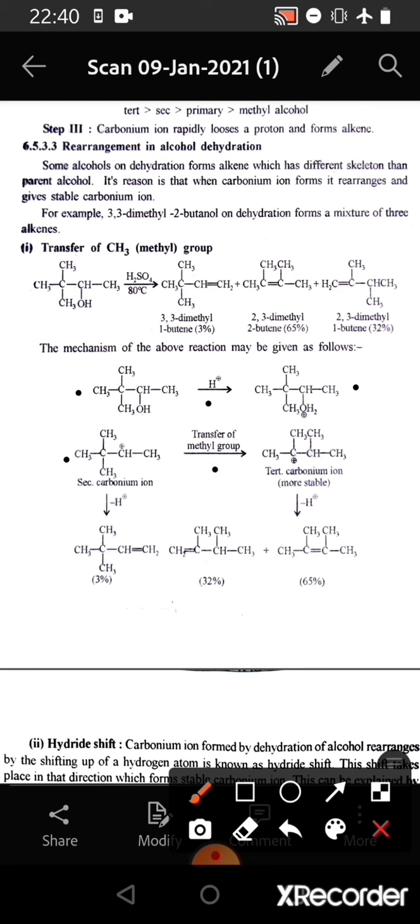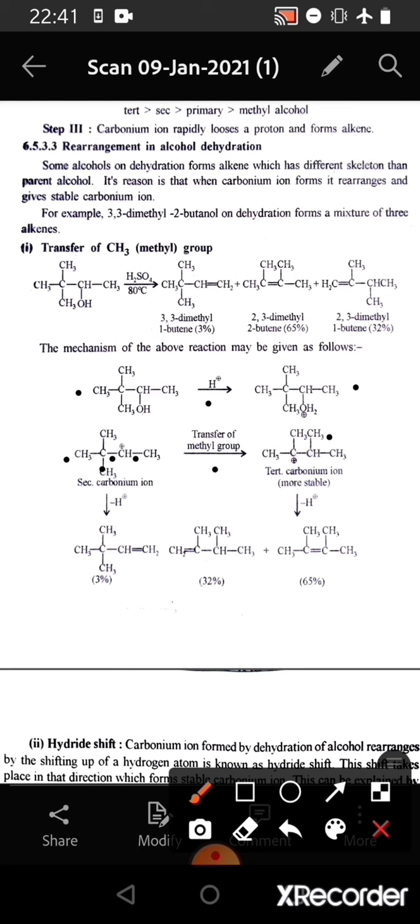In the first, transfer of a methyl group takes place, from the methyl group on the left hand side of the carbonium ion carbon, that is the carbon which is carrying positive charge, to the carbon which has 3 methyl groups, and it is on the left hand side of the carbon carrying positive charge. So we can say this methyl group migrates along with its bond pair and shifts to the carbon carrying the positive charge. And now the positive charge comes from the secondary carbon to the tertiary carbon, and the tertiary carbonium ion is formed, which is more stable.